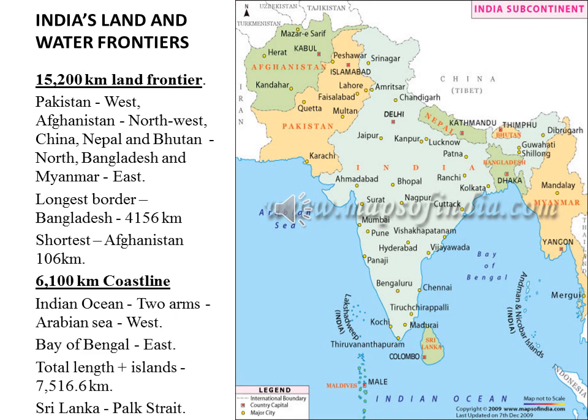Sri Lanka is separated from India through a narrow and shallow sea called the Palk Strait. The Palk Strait is not a deep one, and the distance is very small. Sri Lanka is located very close to India, and just the Palk Strait separates India and Sri Lanka. Apart from that, south of India in the Indian Ocean, you can find the Maldives Islands, a separate country.